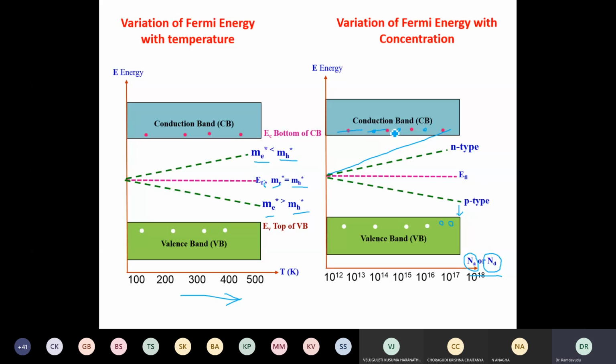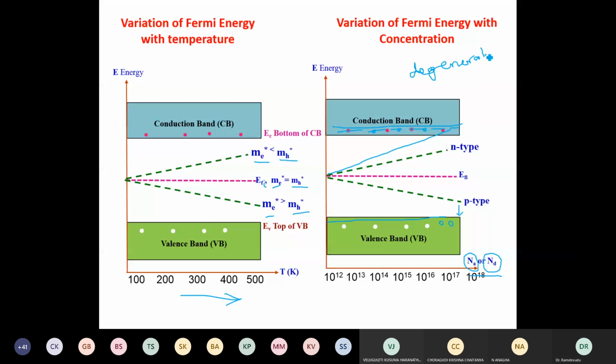So we have a Fermi energy level for highly doped material having excess charge carriers in the conduction band. If I dope with excess charge carriers, or if excess charge carriers are generated because of incident light or applied voltage, then the Fermi energy level goes into the valence band or into the conduction band. Such semiconductors which have heavy doping or heavy excess charge carriers are called degenerate semiconductors.